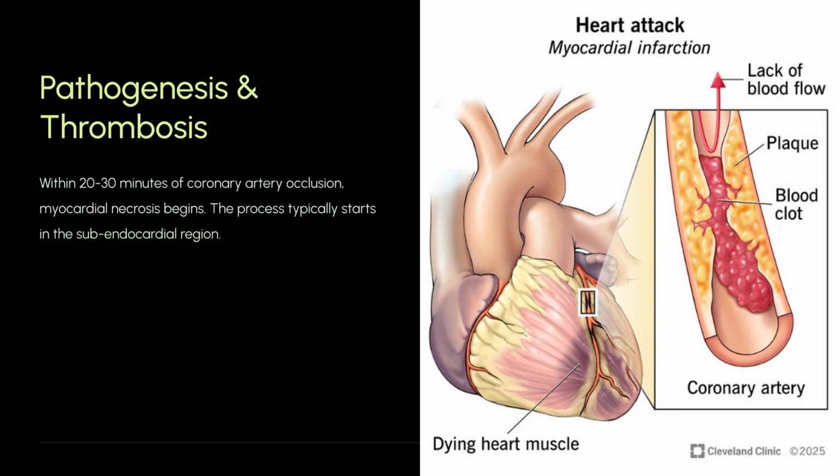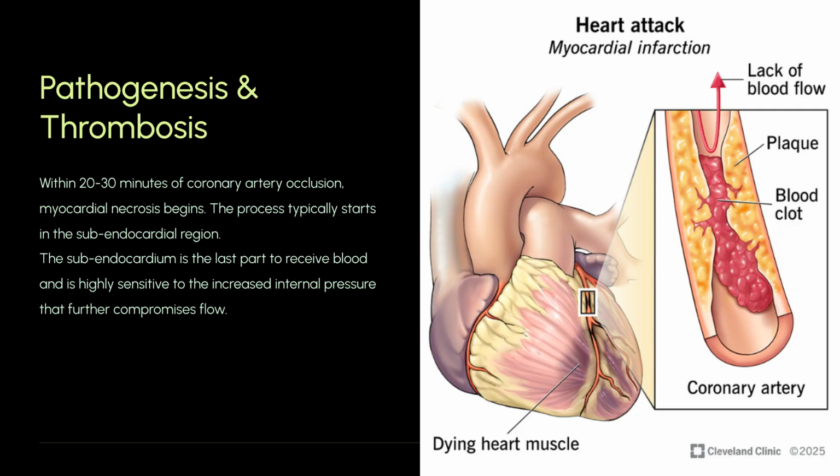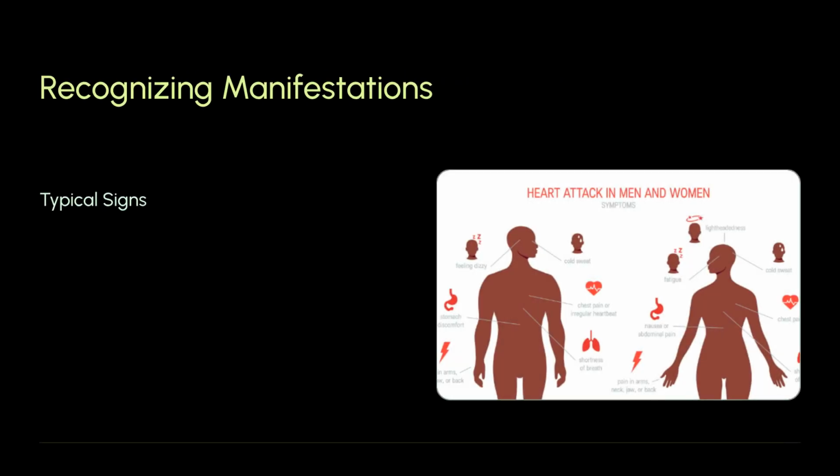Pathogenesis involves myocardial necrosis, beginning within 20 to 30 minutes of coronary artery occlusion, typically starting in the subendocardial region. The subendocardium is the last area to receive blood, making it highly sensitive to increased internal pressure that further compromises flow. Typical manifestations of MI include sudden chest pain that may radiate to the left arm or neck.